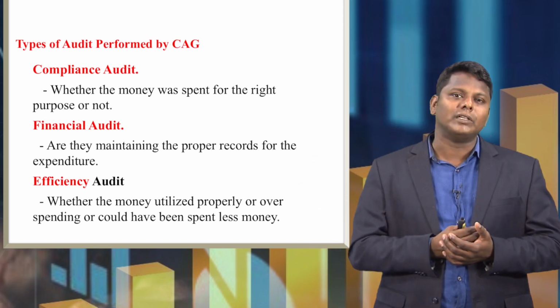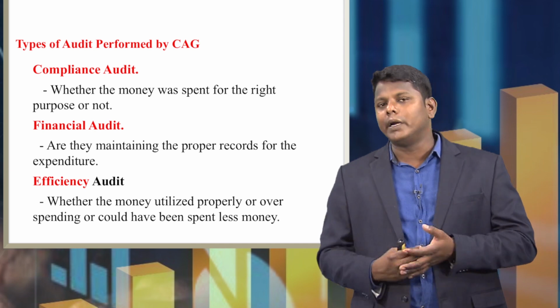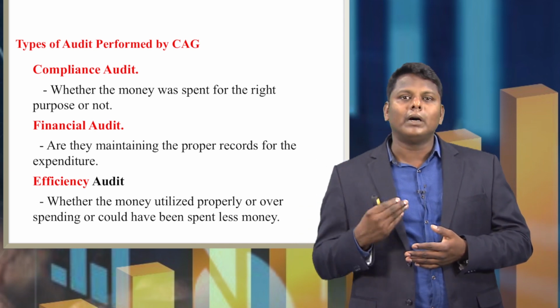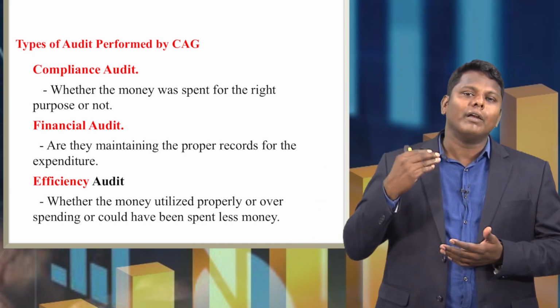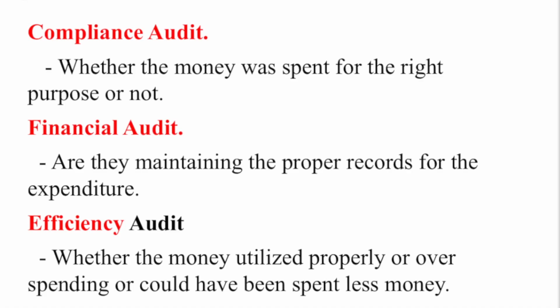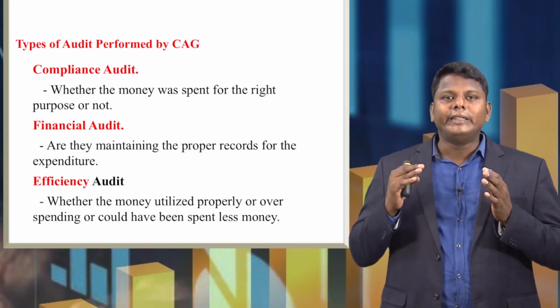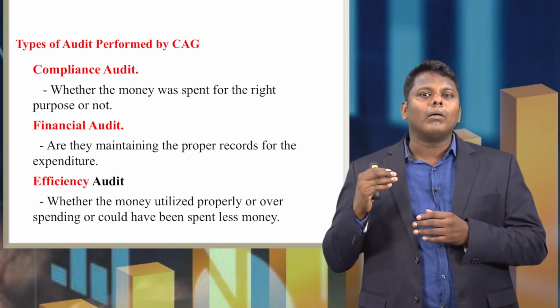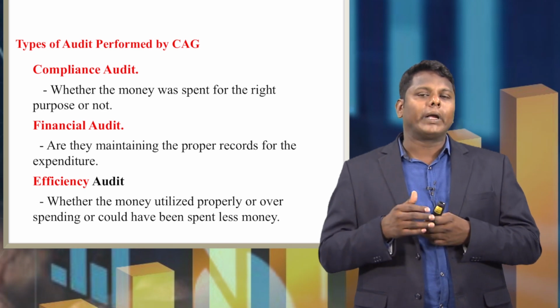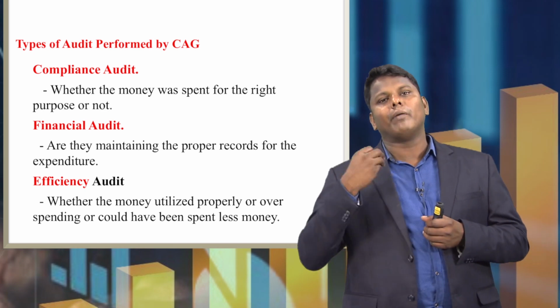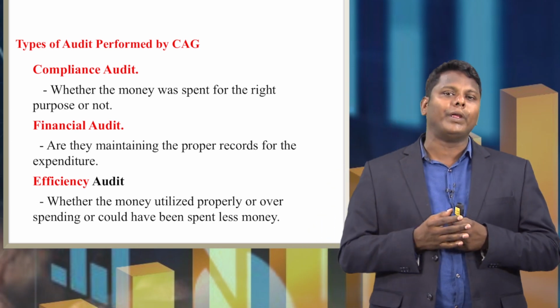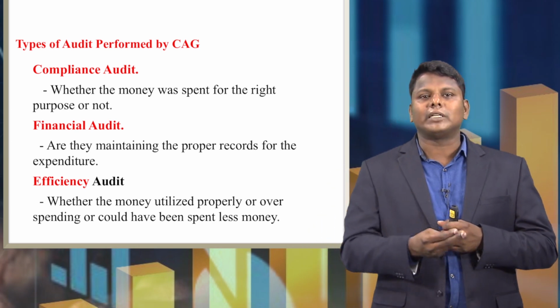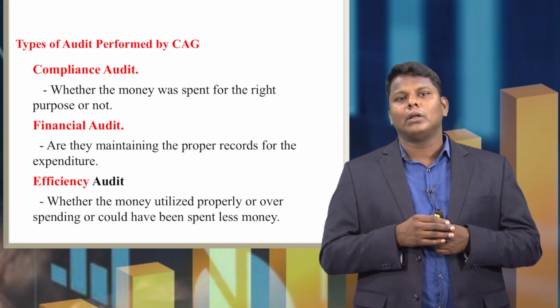What is efficiency audit? First we discussed compliance audit, second financial audit, third is efficiency audit, which means whether the money was utilized properly, or there was overspending, or it could have been done with less money. Let us say they have given 1000 crore rupees for infrastructure development.